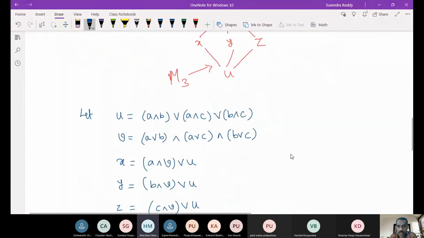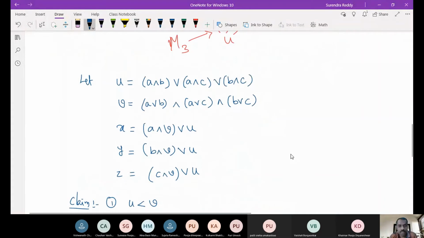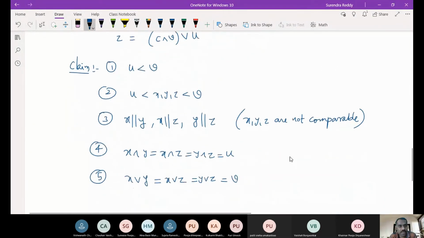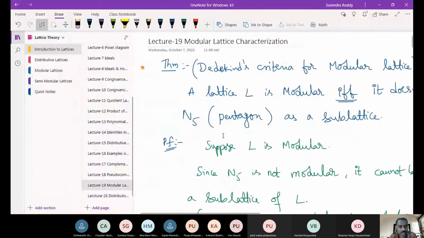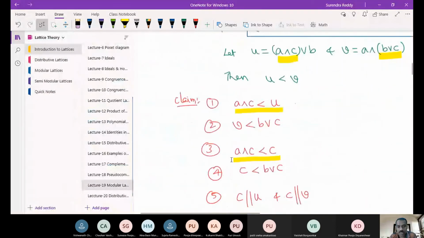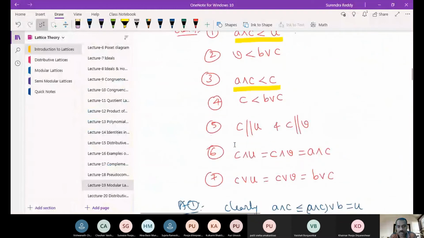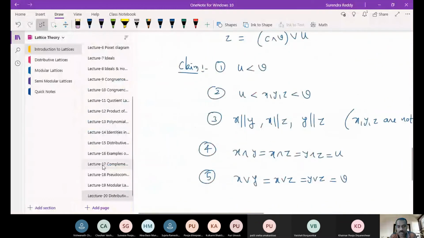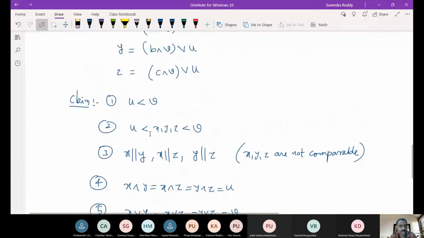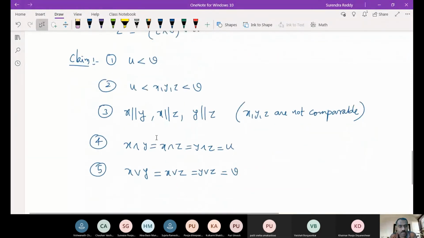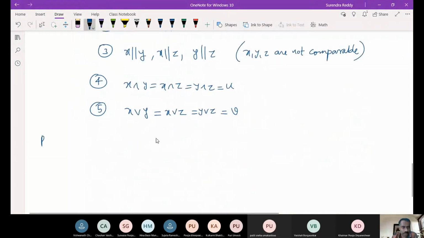Yes, sir. So see, as I said, whatever we have gone through in this modularity, here also you can see that we have split it into several points so that you can understand better. The same way we are going one by one slowly, that we will show that U is less than V and X, Y, Z are strictly between U and V, all those things. Okay. So we prove one by one.